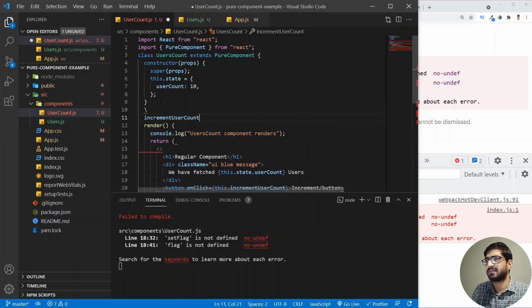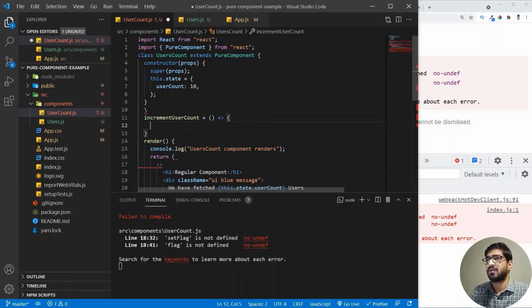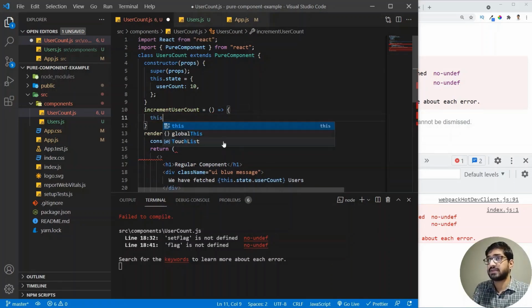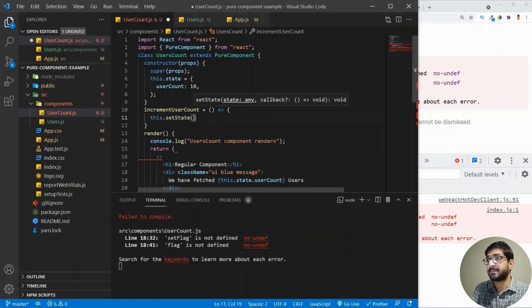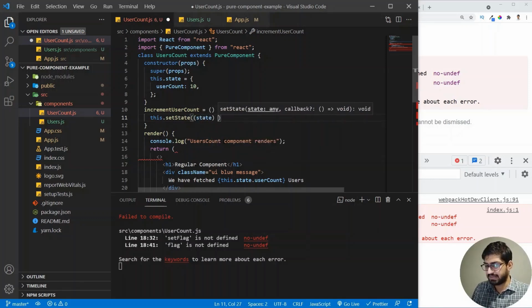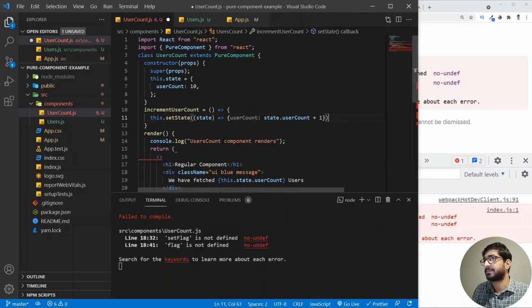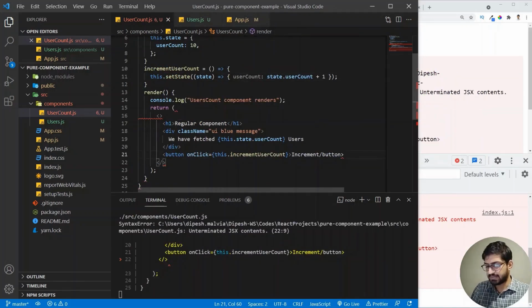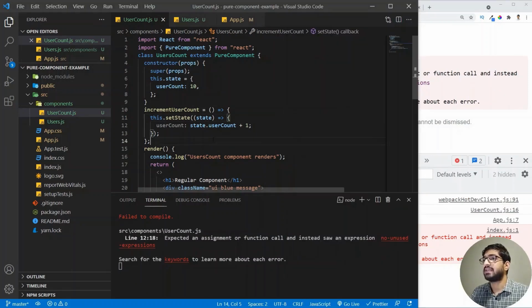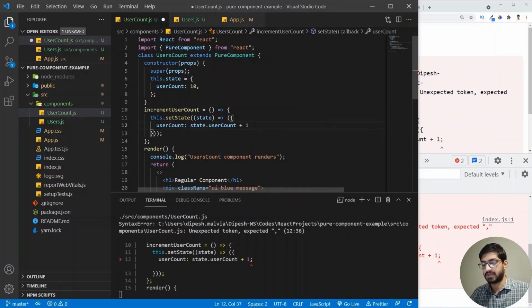So I'm going to write incrementUserCount, which will be equal to an arrow function. All right, and here I will write this.setState. This is going to give me the state and I'm going to update the state. So my userCount will be state.userCount plus one. All right, and we have made a mistake here, so I'm going to fix this. All right, so we see an error. We just have to add the brackets here and remove the semicolon.